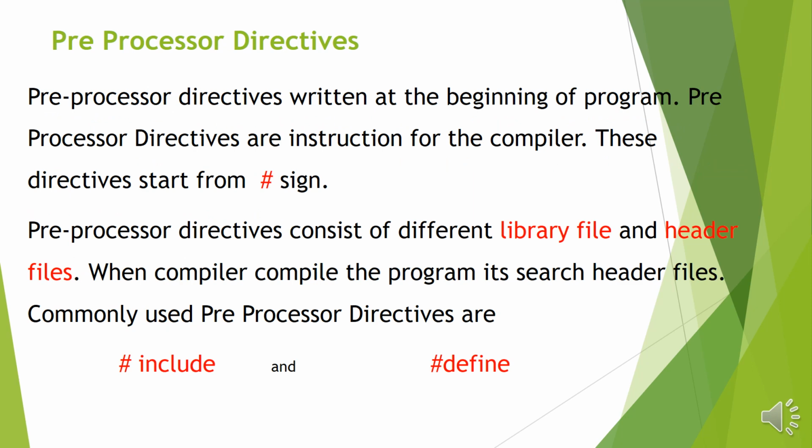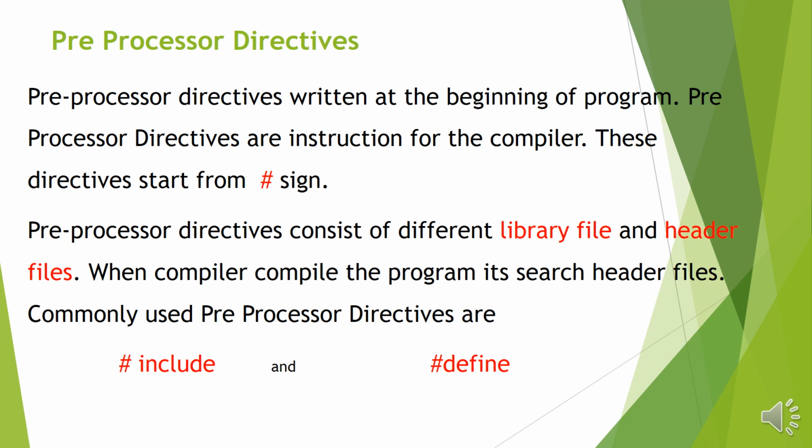What is meant by preprocessor directive? Preprocessor directives are written at the beginning of the program. It means the starting of the program. Preprocessor directives are instructions for the compiler that help in execution. These directives start with a hash sign.